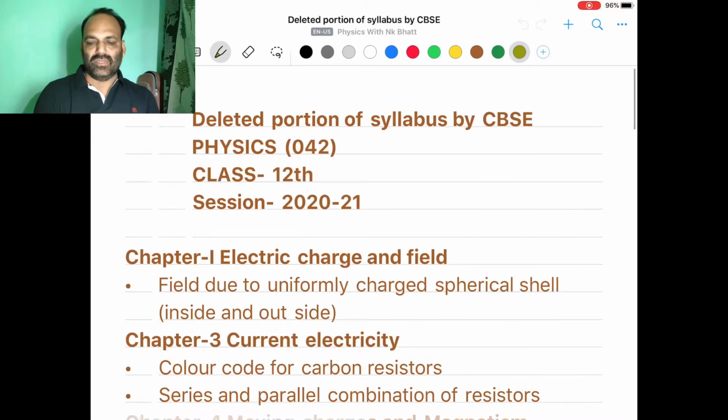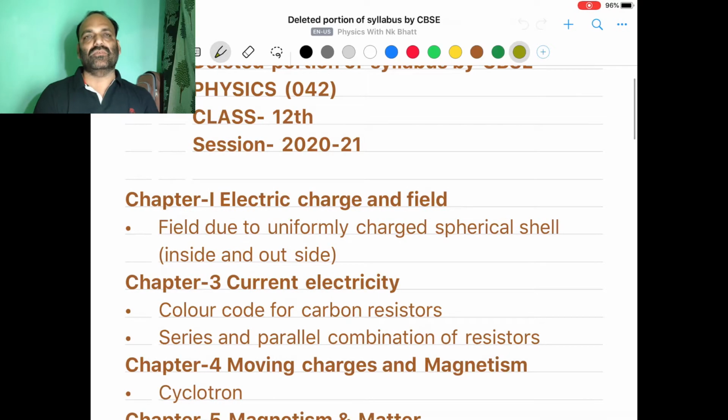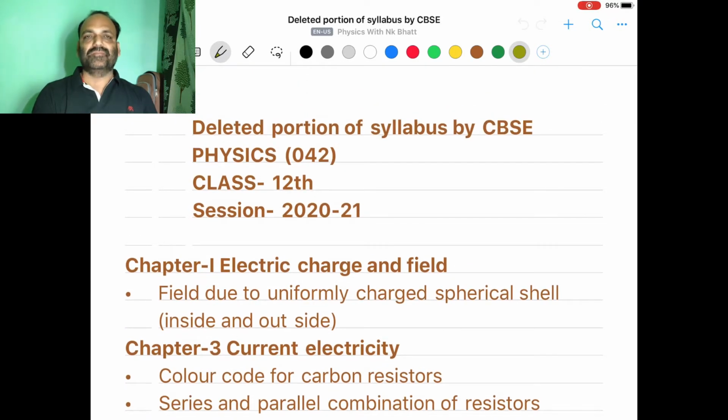So let us begin first with the theory part for class 12th physics for the session 2020-21. In theory, you know that the syllabus is divided into different units, and some units comprise more than one chapter, some units have only a single chapter. So I will go into detail chapter wise so that you can understand it in a better way.